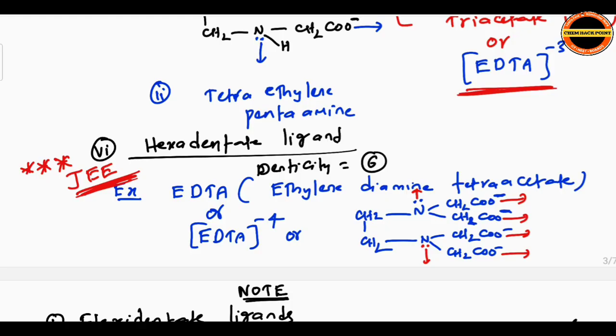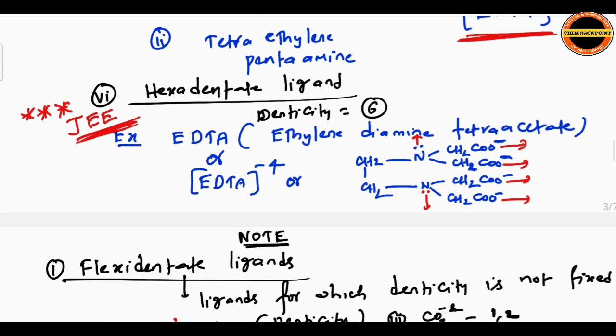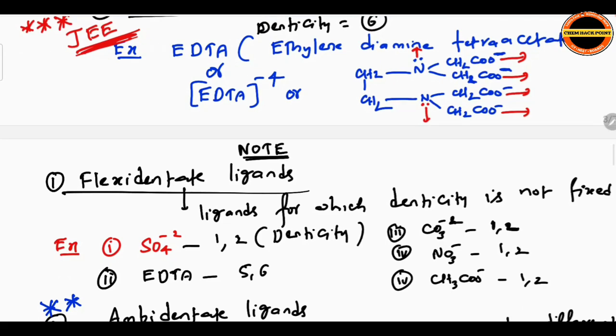Observe it. Very important JEE question. Then you see one note here. Flexidentate ligand. Flexidentate means ligands for which denticity is not fixed. They can show more than one denticity. For example, sulfate can show denticity 1 as well as 2. EDTA can show 5 and 6. CO3 minus can show 1 and 2. NO3 minus can show 1 and 2. CH3COO minus can show 1 and 2. So these are different ions where denticity is not fixed. It changes from compound to compound based on availability of electrons or with respect to the metal.